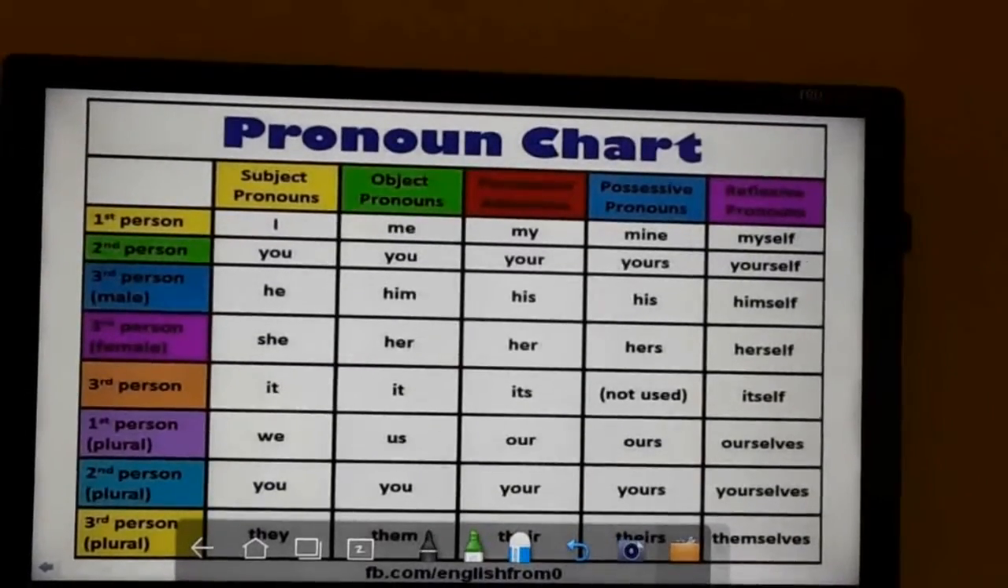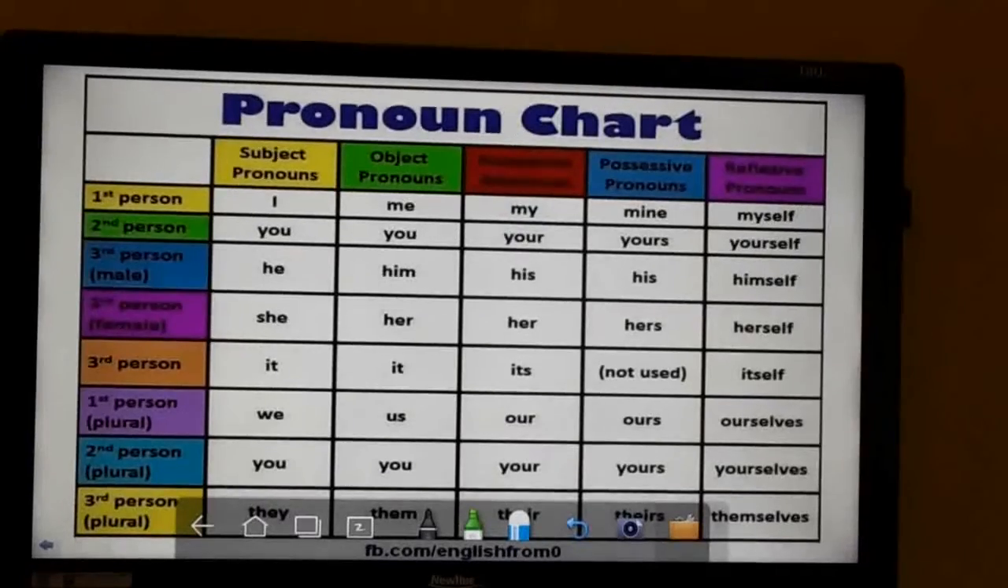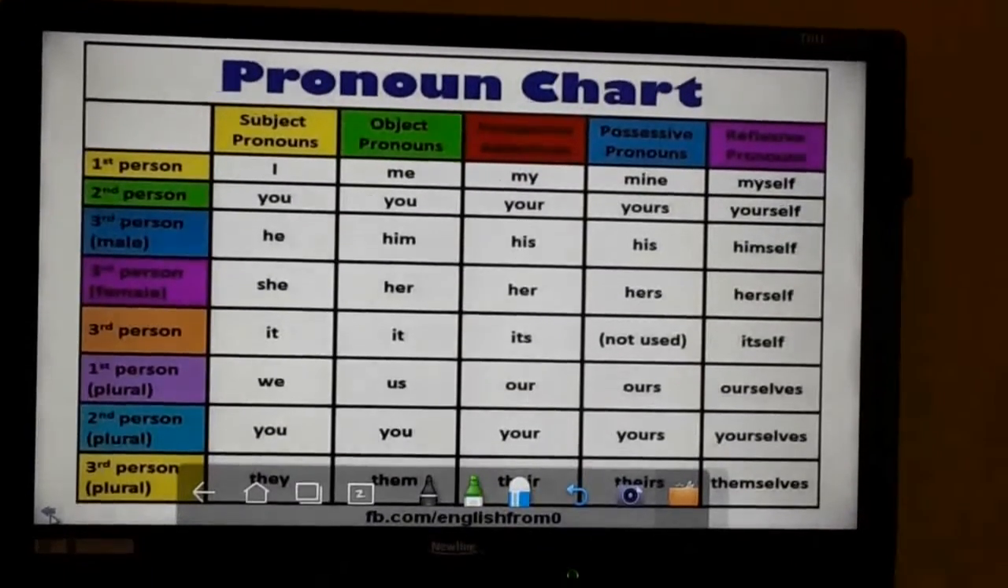So these are the different types of pronouns you can use. You can remember this. I hope you have understood the types of pronouns.